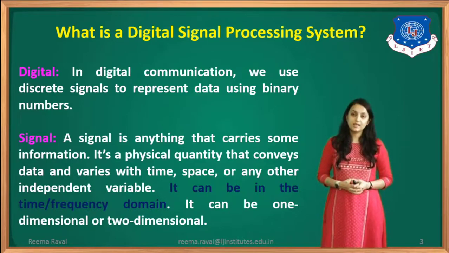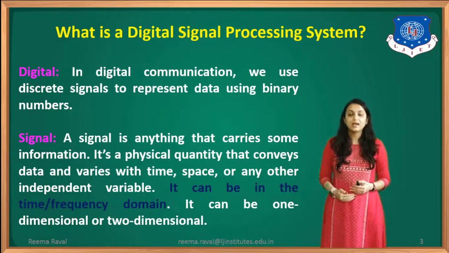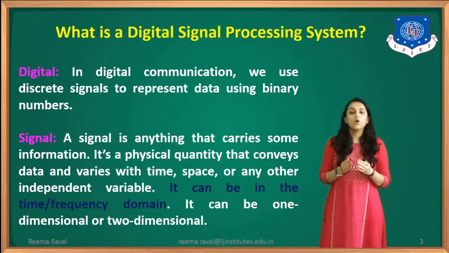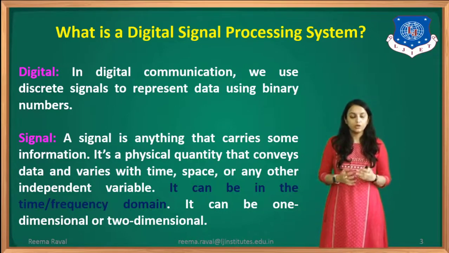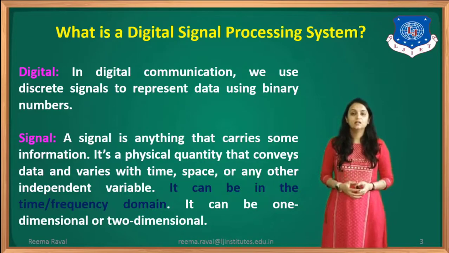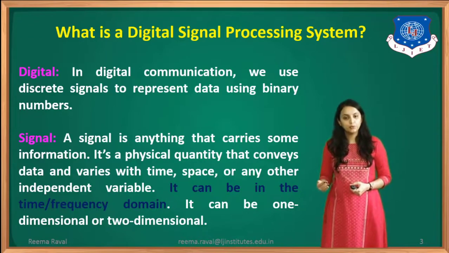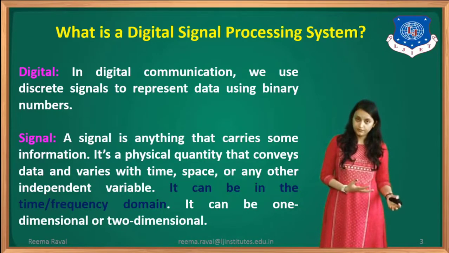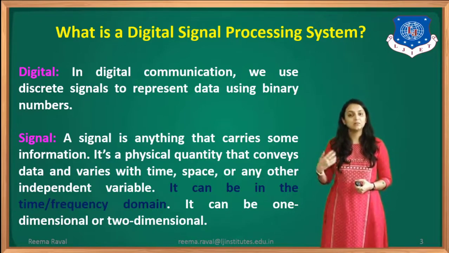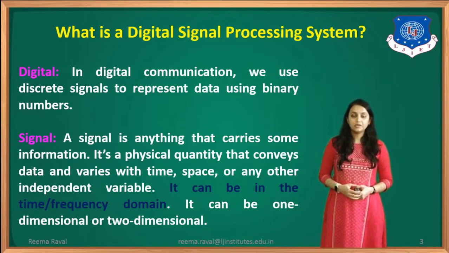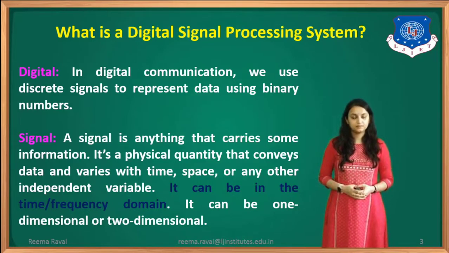In other words, we can say that a signal is something that carries useful information or data that is to be transferred from one source to the destination. Now this signal can be in the time domain as well as in the frequency domain. That means it can be a time domain signal or a frequency domain signal. Also it can be one dimension or two dimension.